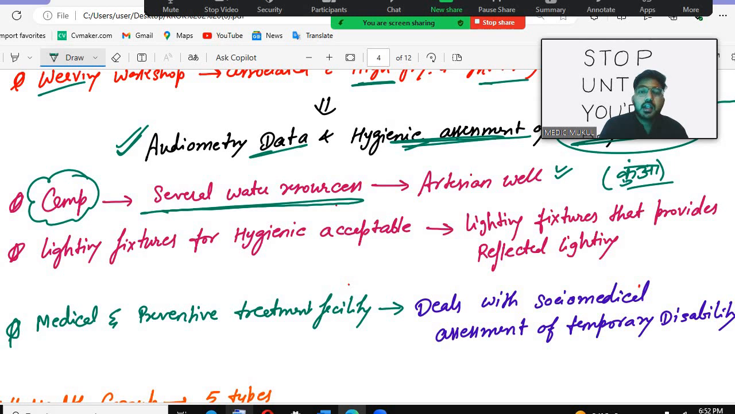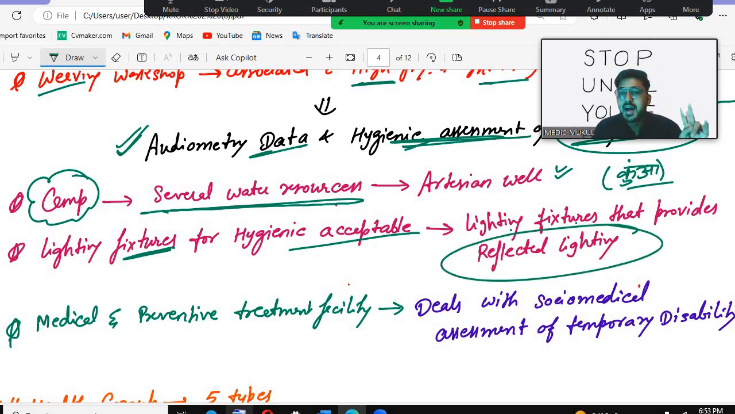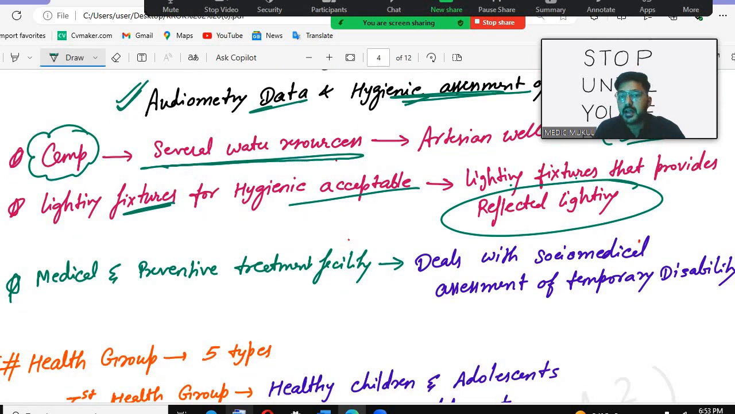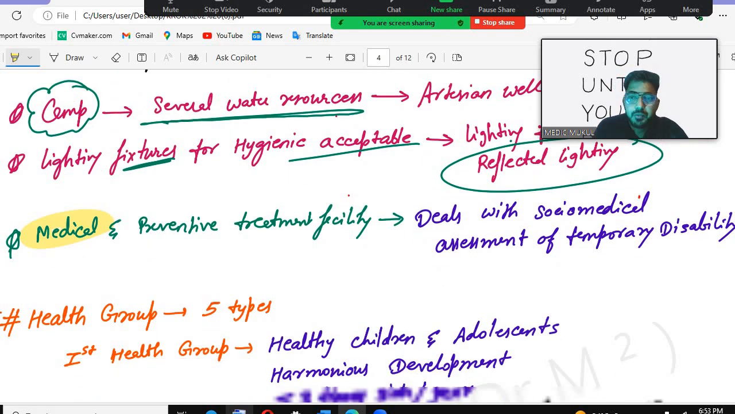After that, there are lighting fixtures for hygienic acceptability. Lighting fixtures that provide reflected lighting will be used, and will be hygienically acceptable. After that, medical and preventive treatment facility. If you see it in the question, remember this deals with socio-medical assessment of temporary disability. If in society you see some patients with temporary disability, then medical and preventive treatment facility will be provided to those patients.